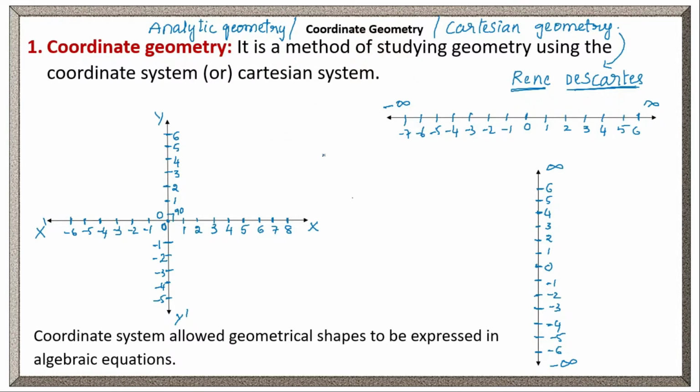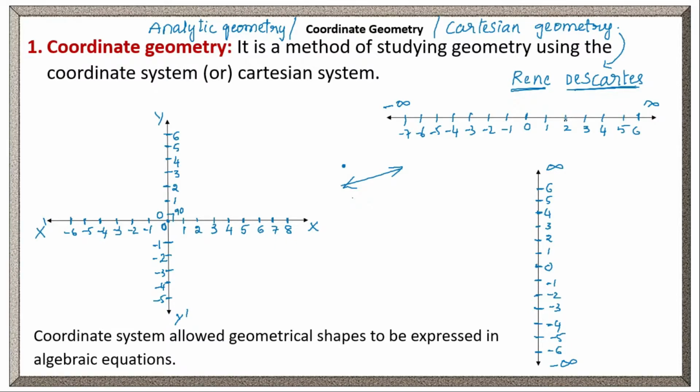Normally in geometry, to represent shapes like a point, we keep a dot which has no dimensions, a mark of position. Normally we take it on a plain paper. A line also we will take on a plain paper like this. Clear? In the same way, any geometrical figure we can take on plain paper. Whereas in coordinate geometry we have to use a graph paper.